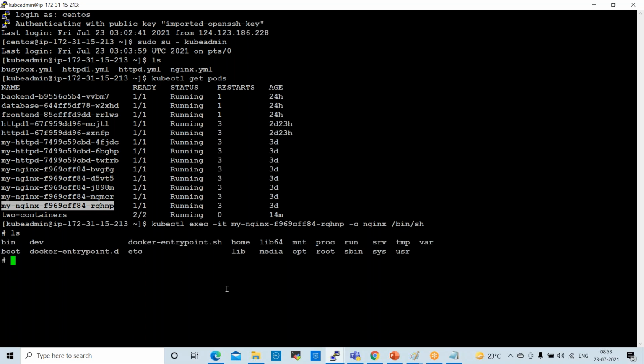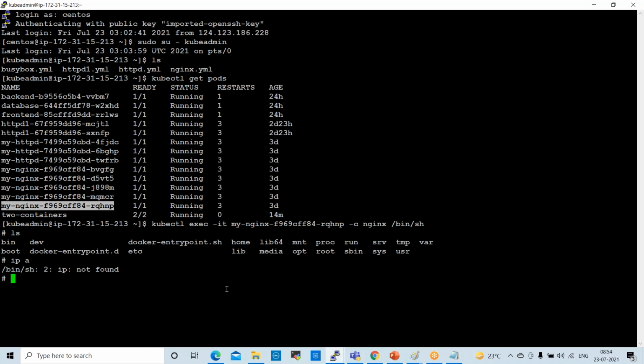If you check ls here, whatever bin files and lib files are available in the container, you can check them. Also, if you want to check ip a, it shows not found.